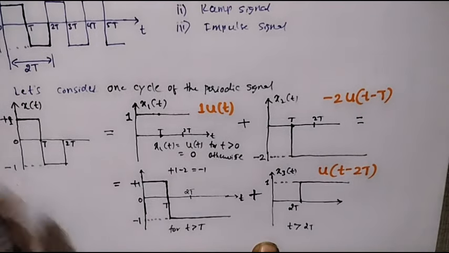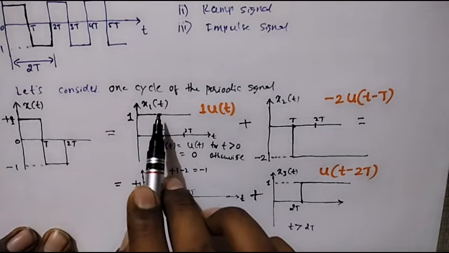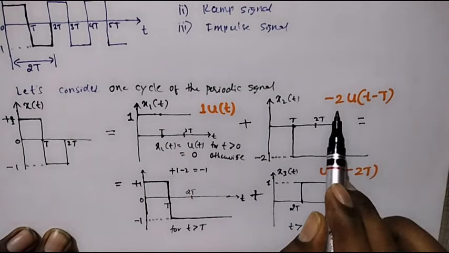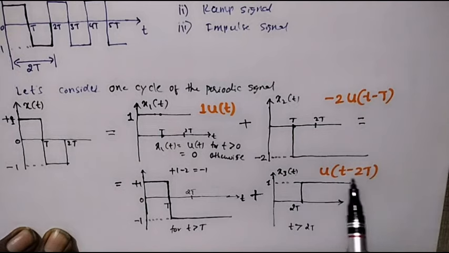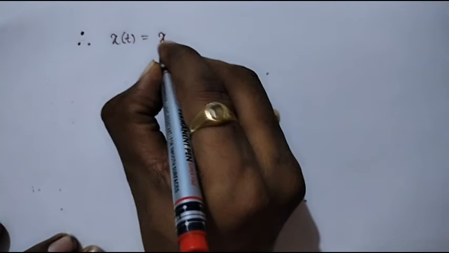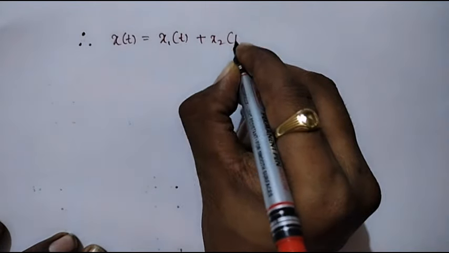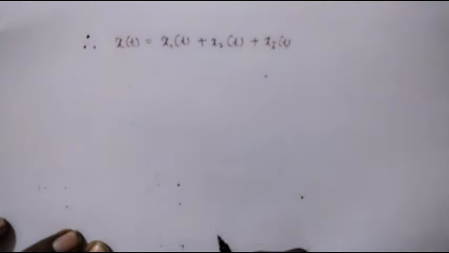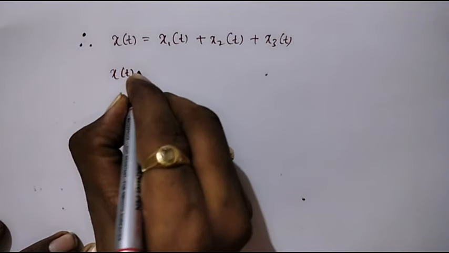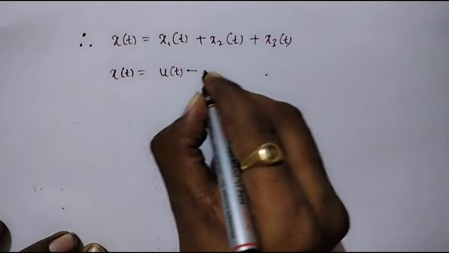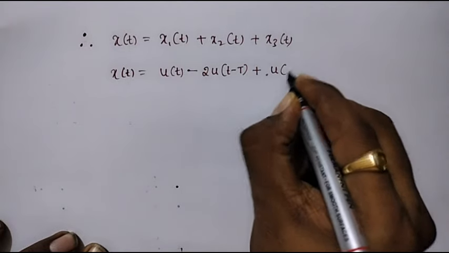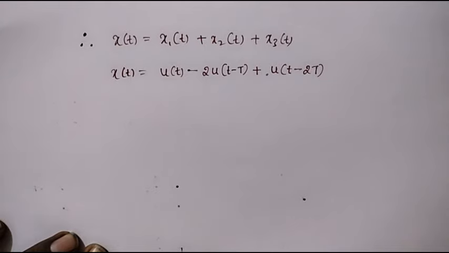I can write x of t is equal to x1 of t plus x2 of t plus x3 of t, which is in turn equal to u of t minus 2u of t minus T plus u of t minus 2T.